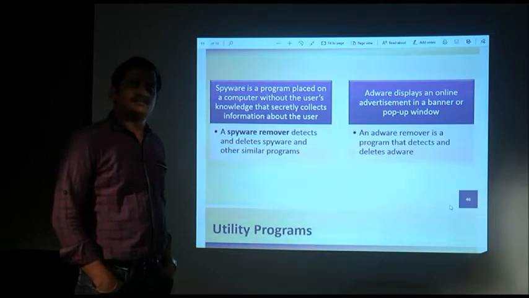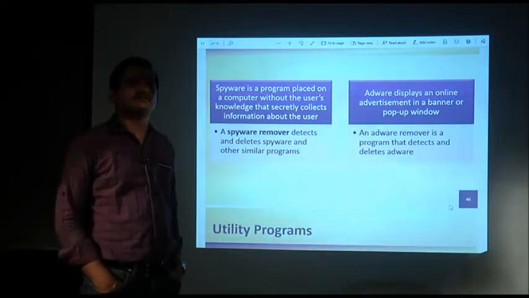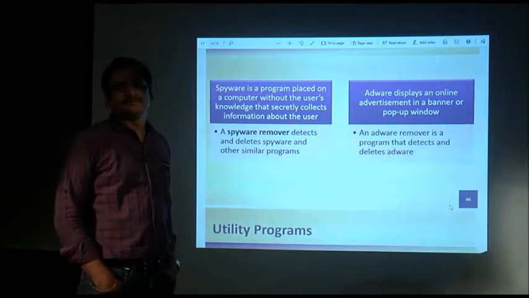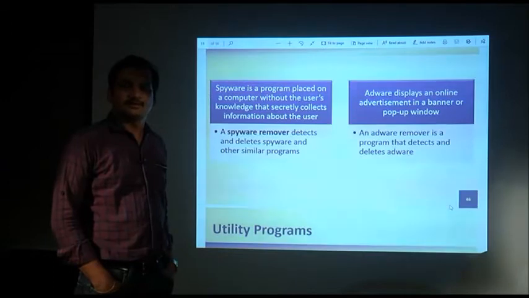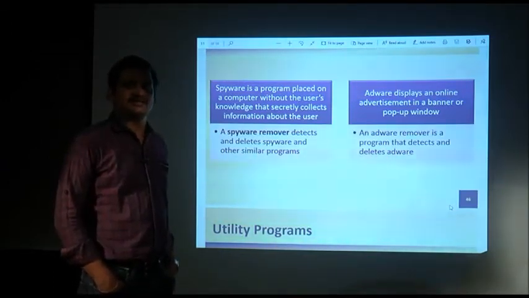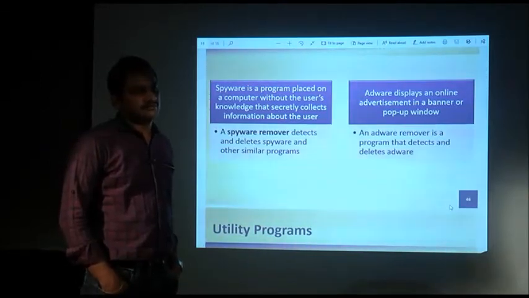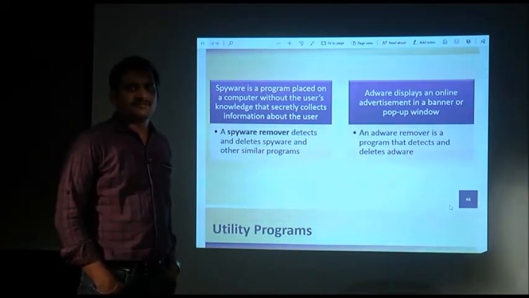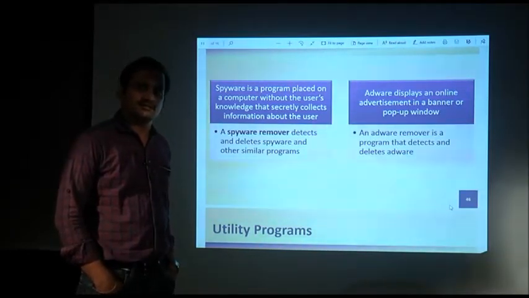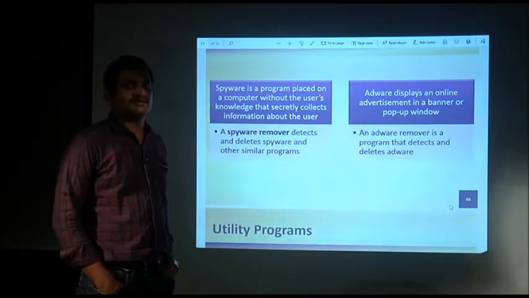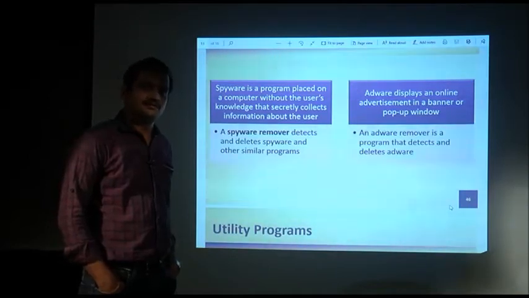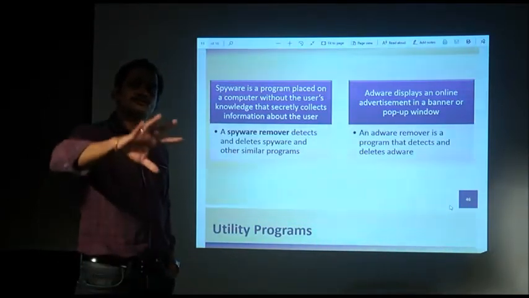When we are using a system personally, we are doing a lot of things there. We are doing banking transactions where we give our username and password while logging into the system. Those are very important pieces of information about a user: your account details, your Aadhaar details. If we do all the work digitally online, then we are giving all these details in our system. And spyware is a type of virus which, if it enters your system, is going to collect all those personal information.